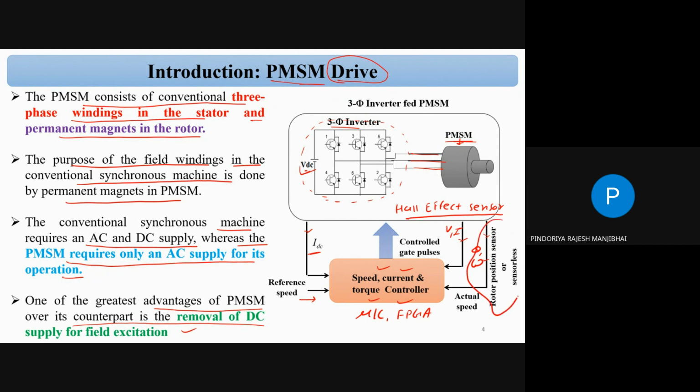So this is the rotor position. It is a special requirement because on the rotor side there is only permanent magnet, so we have to sense the rotor position to know where the motor needs to rotate, for example 30 degrees clockwise or 30 degrees anti-clockwise. Based on the rotor position, we have to operate the switches of the inverter. Correct?